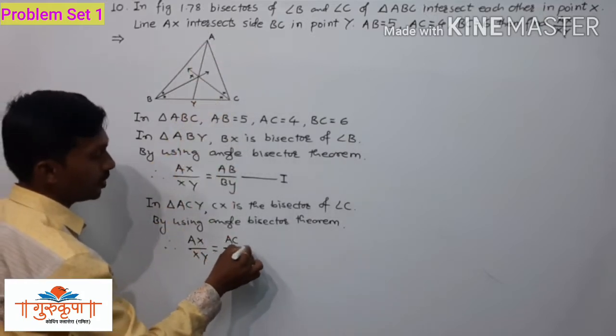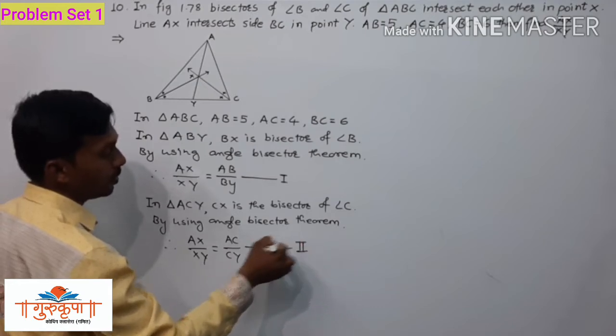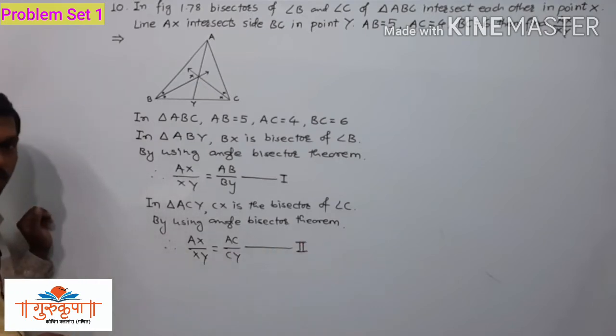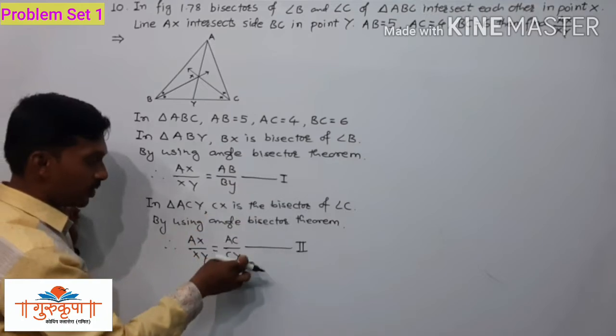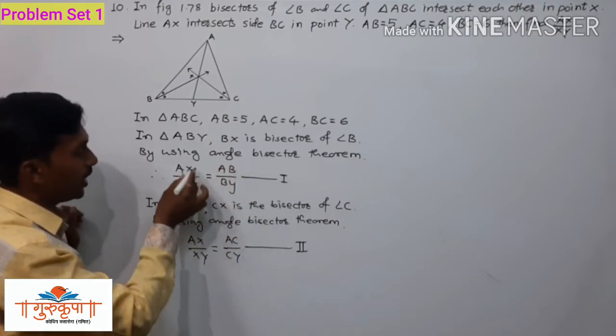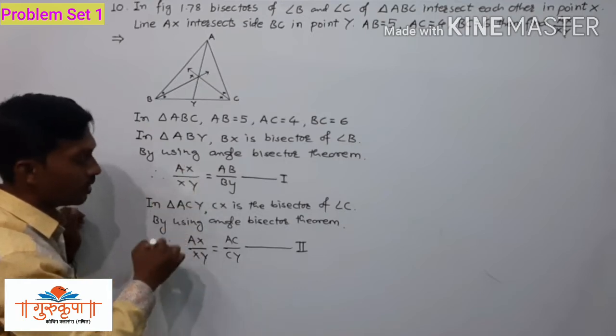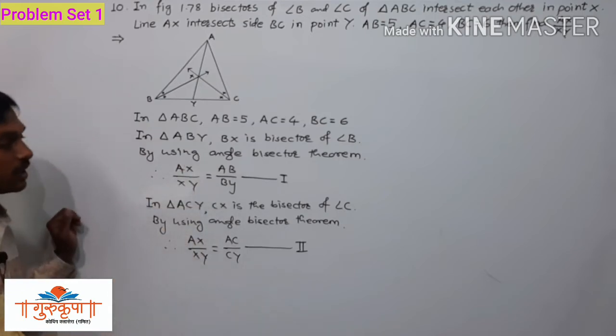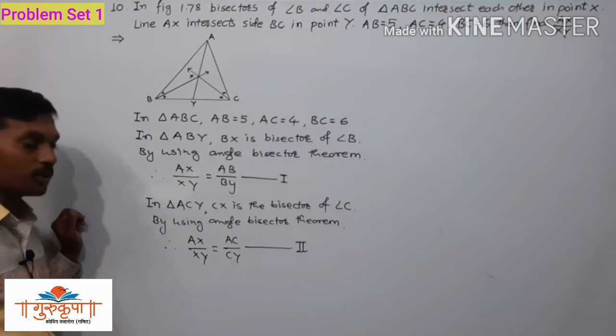That is equation 2. And now here we have from equation 1 and 2 these three ratios, AB upon BY, AC upon CY, and this common ratio AX upon XY. All these three ratios are equal. That is from equation 1 and 2.